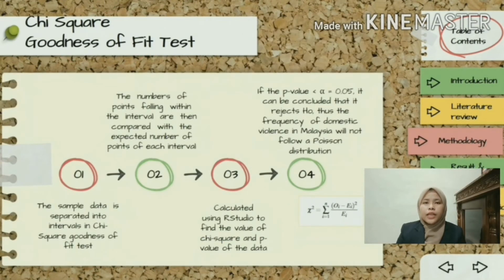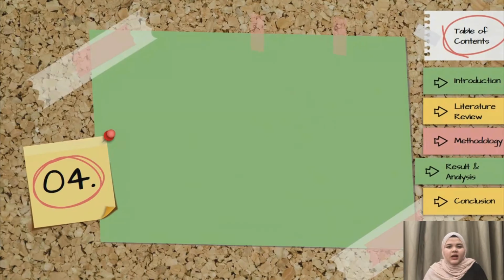In this method, we separate the data into intervals. For example, we separate the sample data for 4 years from 2016 until 2019 by the frequency of domestic violence for each month. The number of points falling within each interval is then compared with the expected number of points of each interval. Two values are required when we run the chi-squared goodness of fit test, which are expected values and observed values. Then we analyze the data using RStudio to obtain the chi-squared value.